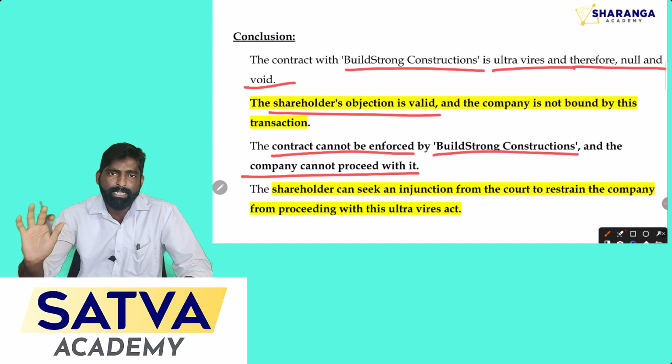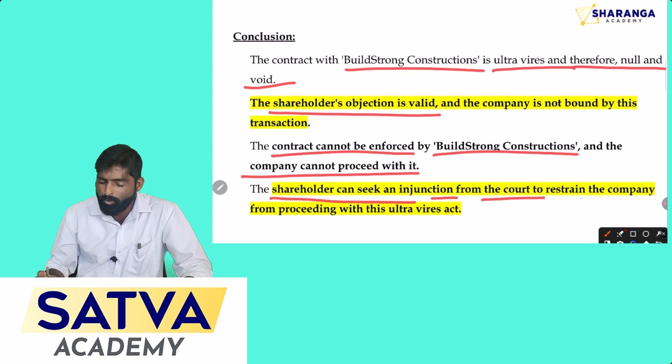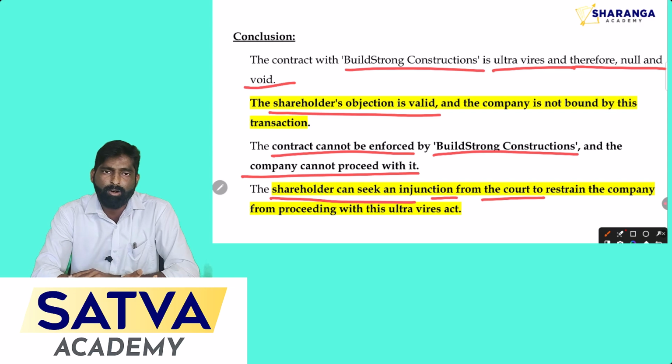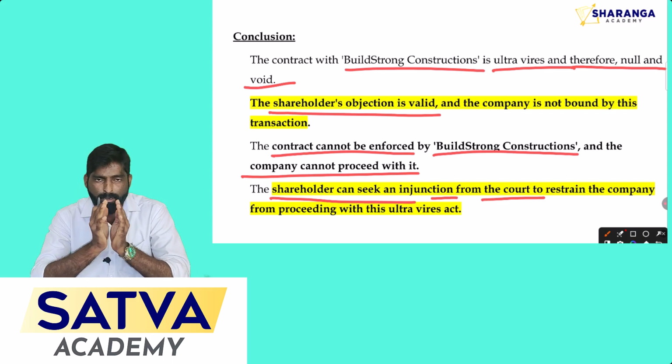The company can discharge the contract by considering the ultra vires nature of the transaction. Now the shareholders can seek an injunction from the court. Even the court will give an injunction order to invalidate the contract, because it violates the provision of company law. That means it violates the ultra vires provision.